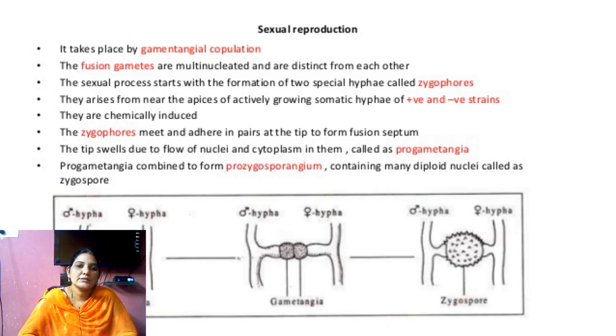Here only one nucleus is there, in diploid stage. That nucleus undergoes meiosis division and is divided into 4 haploid nuclei. So there are 4 haploid spores, and these 4 haploid spores undergo so many divisions, and they produce so many spores.